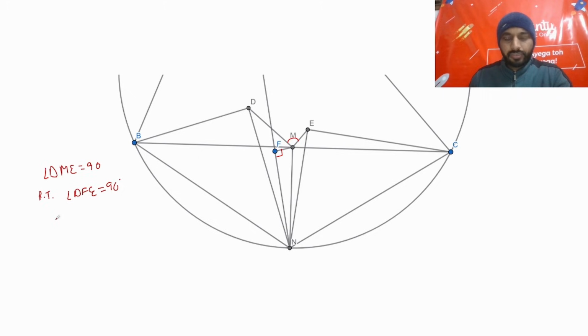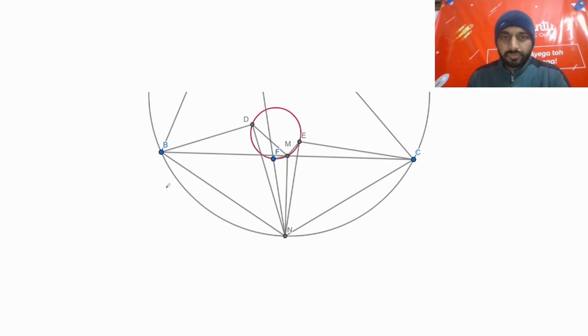So in fact we can say that we want to prove DFME is cyclic. If we somehow prove that DFME is cyclic, then also we are done. So means we need this kind of a thing, right? DFME should be cyclic. So this is the rough part. And we also know that this angle is 90.